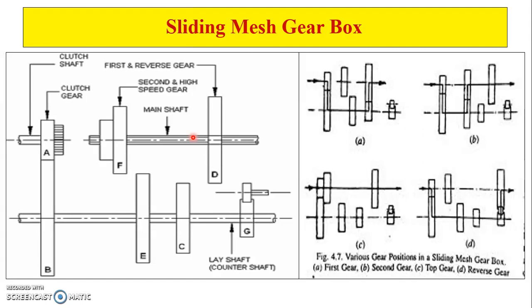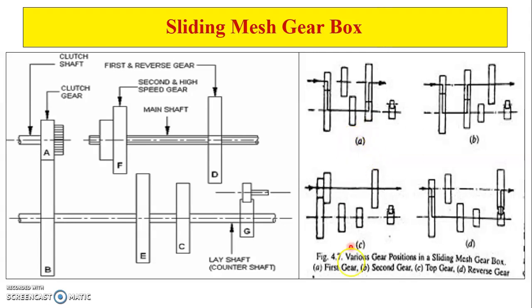In the sliding mesh gearbox, the name itself suggests that we are going to engage the gears by sliding the gears. We get the different gear ratios by sliding the gears. It derives its name from the fact that meshing of the gears takes place by sliding of gears on each other. Now see these figures, various gear positions.